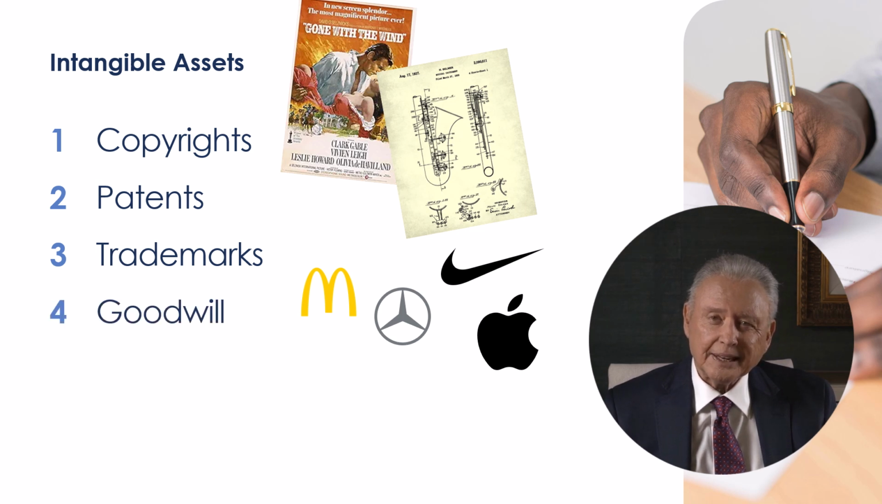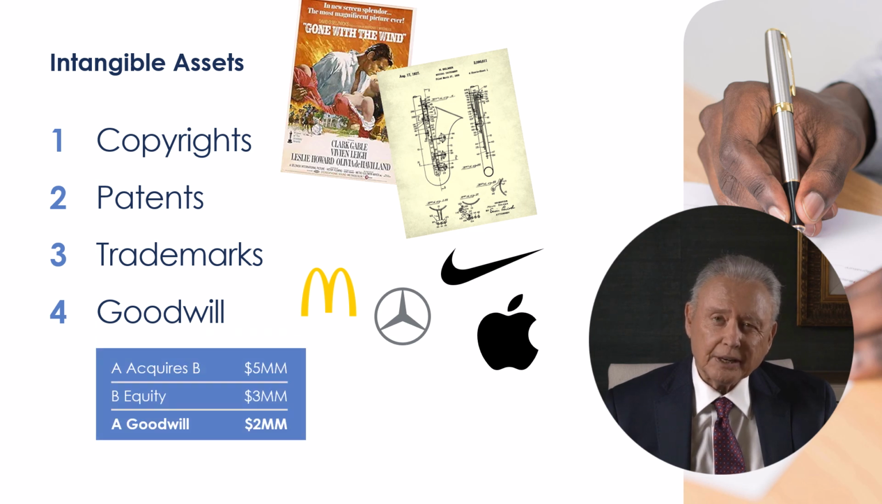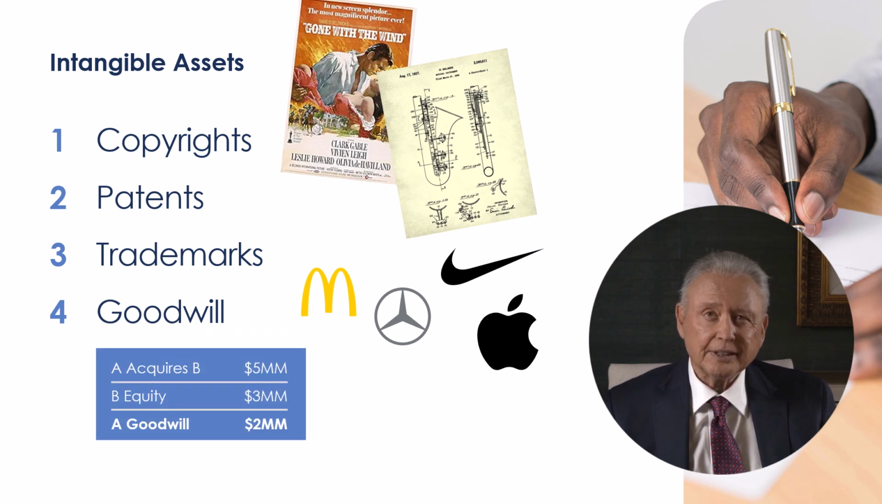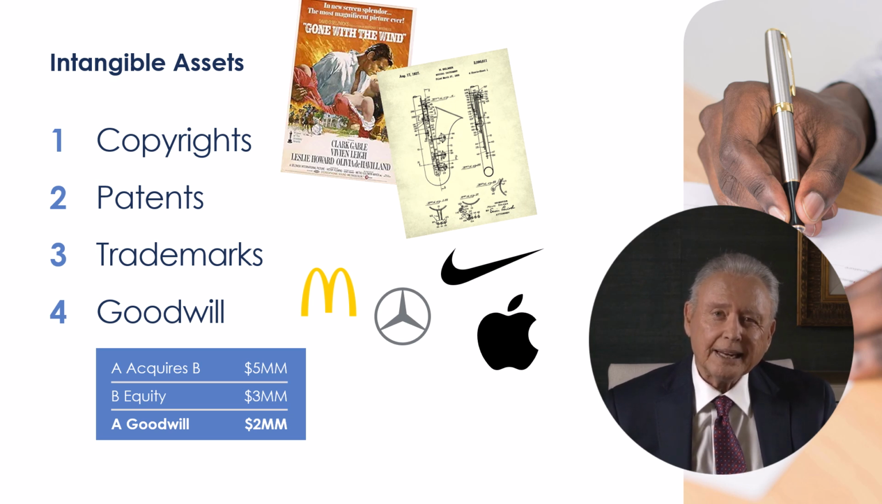Goodwill in accounting has a very specific meaning. When one company acquires another, goodwill is the amount paid above and beyond the book value of the acquired company. The book value is the amount recorded on the books of the acquired company as stockholders' equity. Example: Company A acquires Company B for $5 million. The financial statements of Company B show stockholders' equity as $3 million. In this case, goodwill is $2 million on the books of the acquiring company, Company A. In this course, we will learn why one company would pay more than the book value of an acquired company.